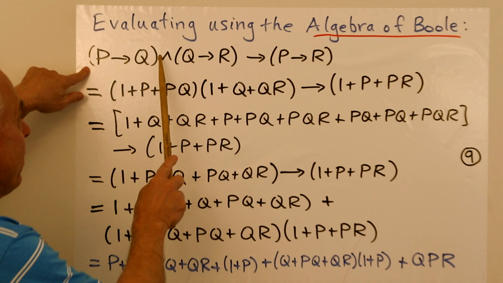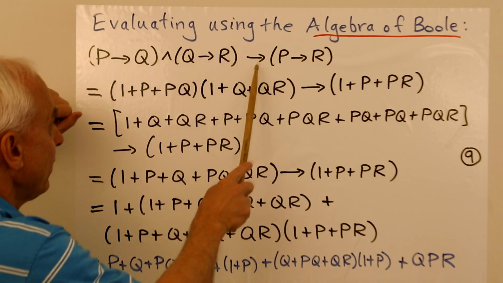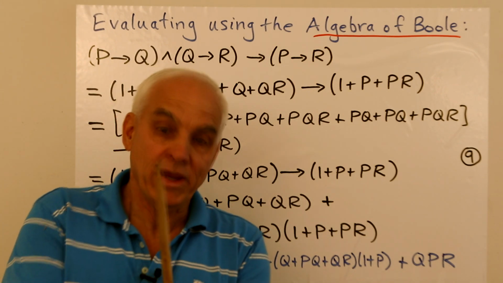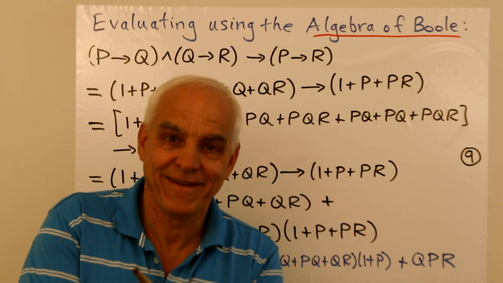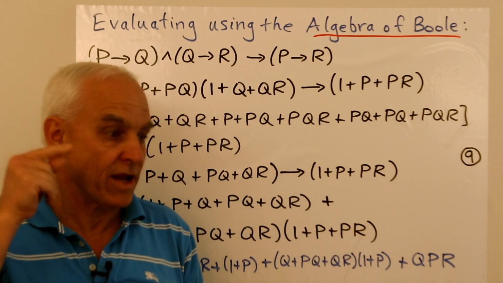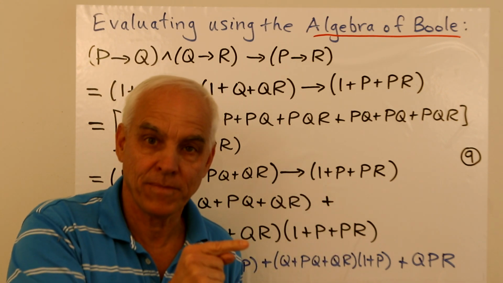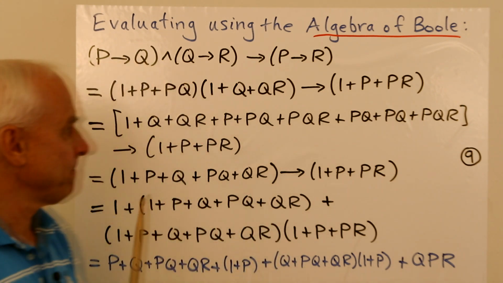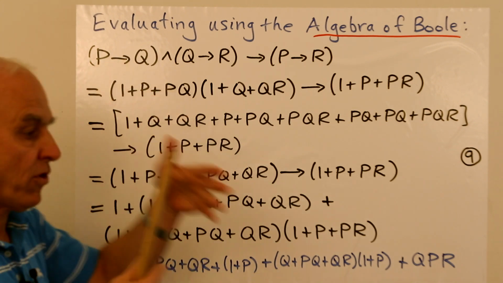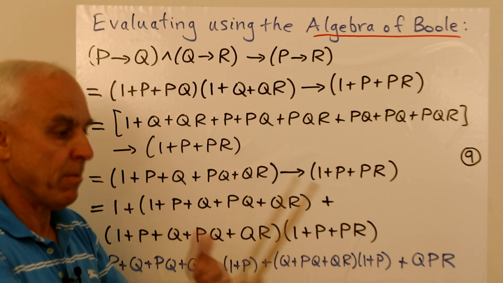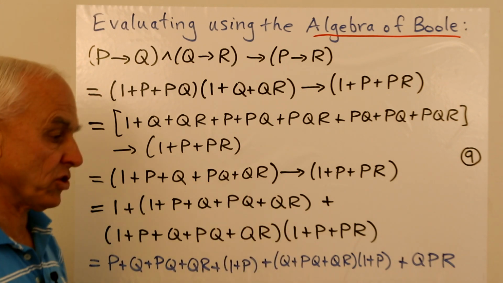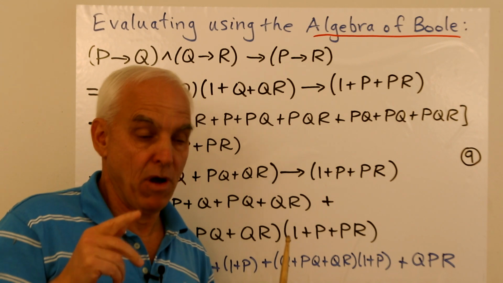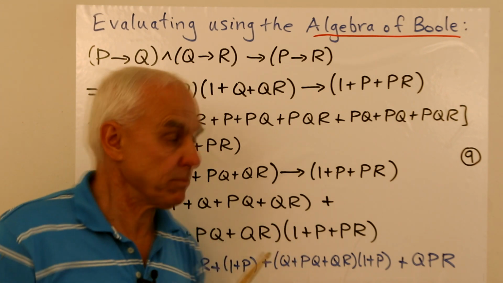P implies Q and Q implies R, all of that implies P implies R. And what we're going to do with this thing is we are going to evaluate it. That's what we're going to do. We're taking this expression and we're finding out what it's equal to. So this is just a question of simplification and reduction. So we have to, first of all, convert everything, perhaps in some steps, but ultimately to the algebra of Boole notation, which ultimately only involves additions and multiplications and possibly the number 1 in various places.